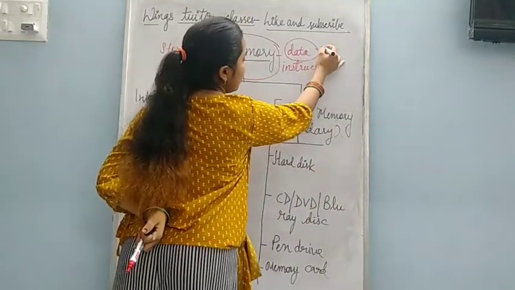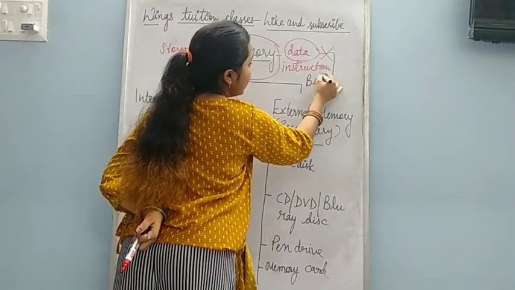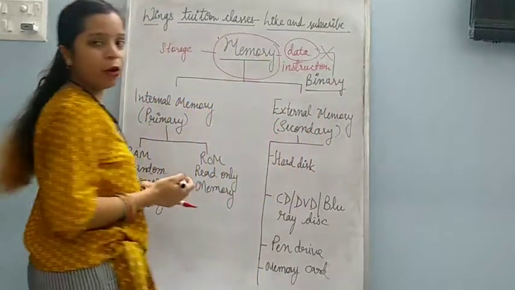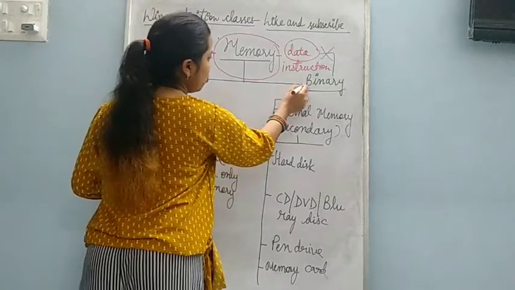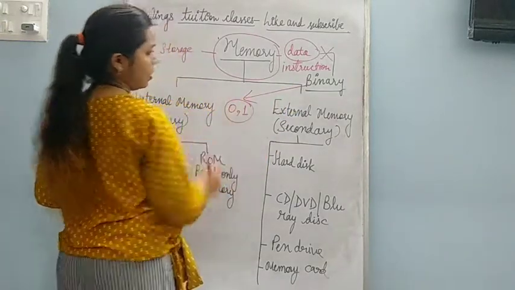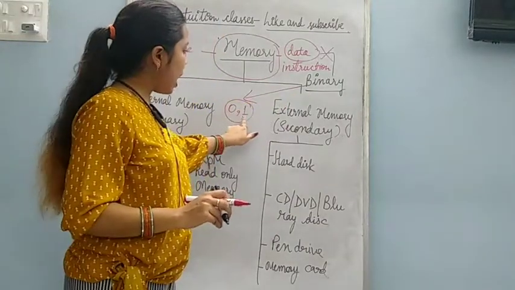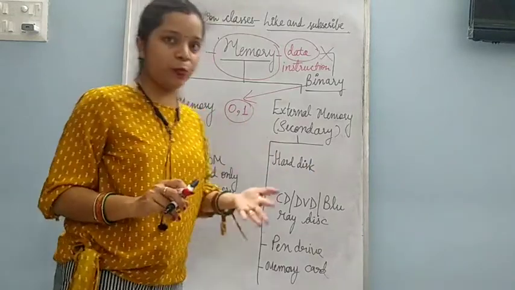What does the computer do? The computer transforms this data into binary format. What is binary? Binary has two digits, 0 and 1. This is also known as binary language in the computer.